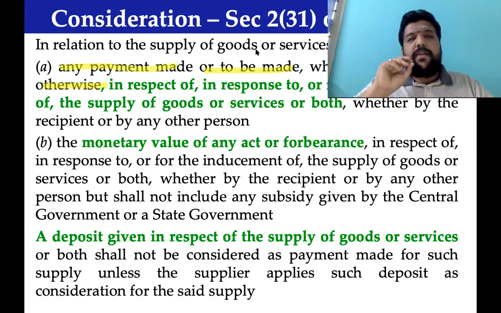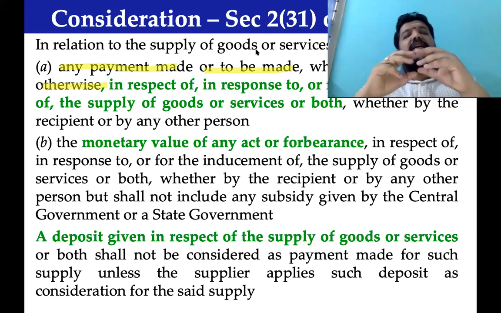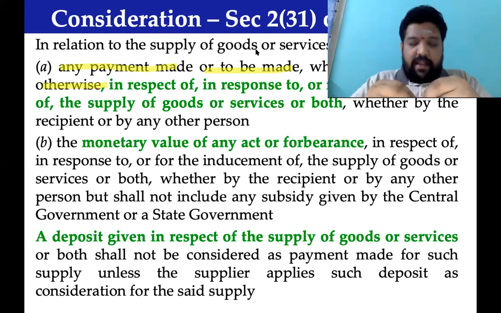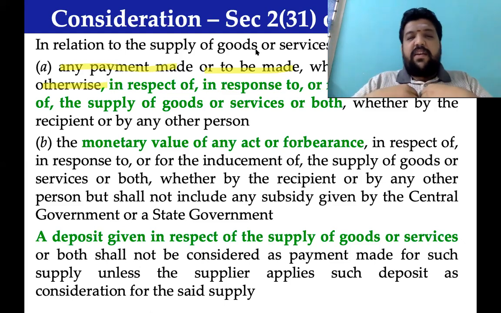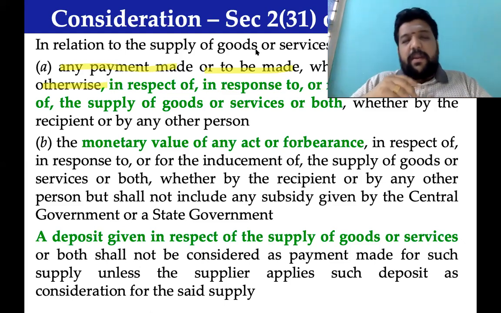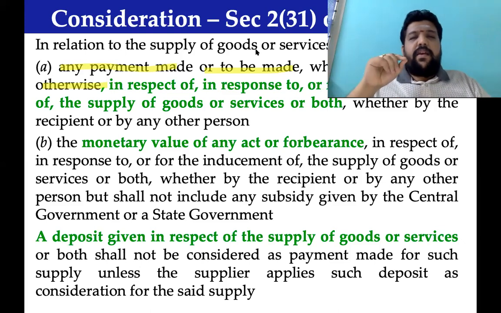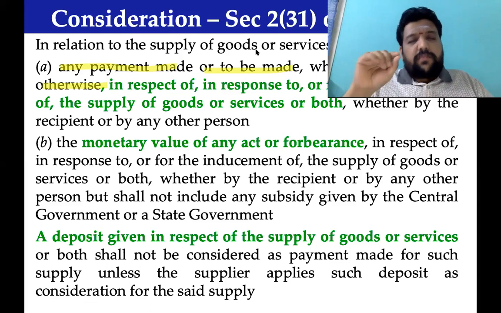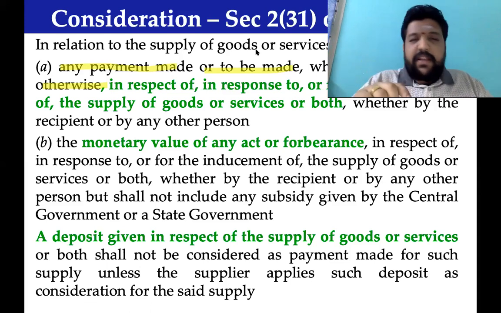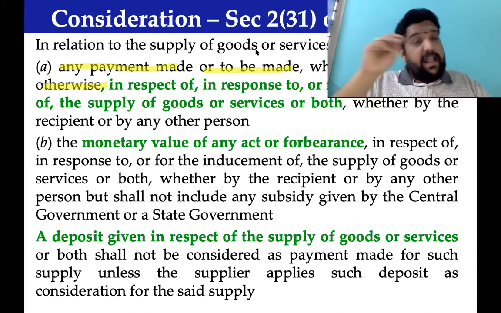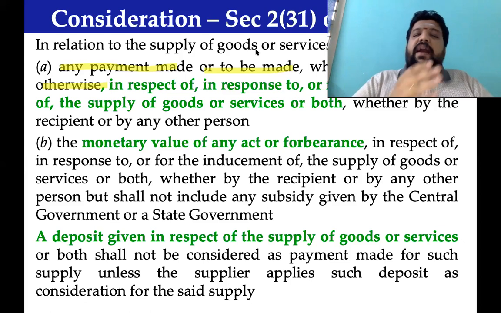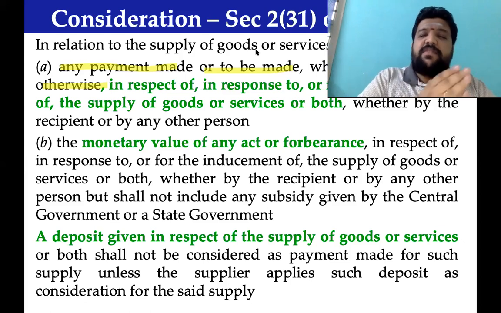So coming back here, in those circumstances, there is a possibility that the recipient will not be the person who is making payment. Somebody else will be making payment. So coming back here, consideration can be paid by the recipient. Consideration can be paid by any other person. It can be in money. It can be other than money also. Again, consideration can be past, present, future.